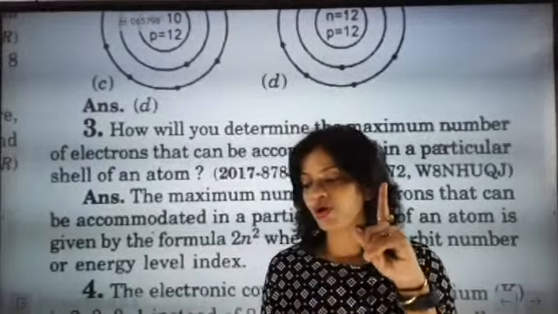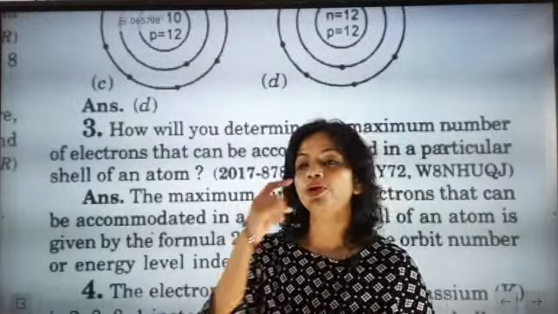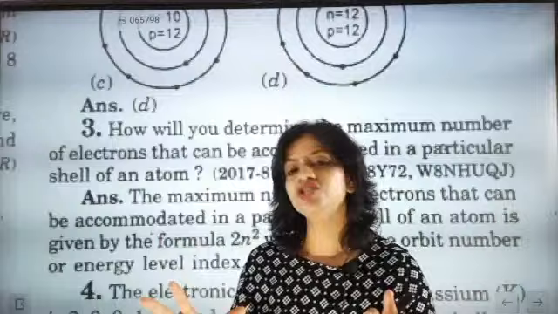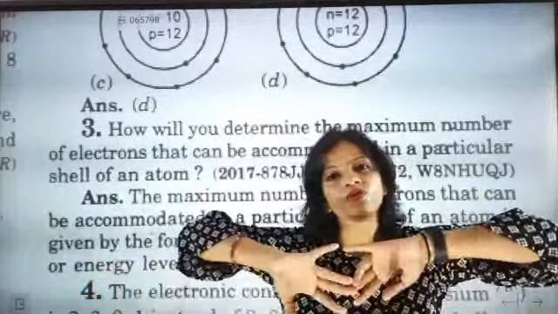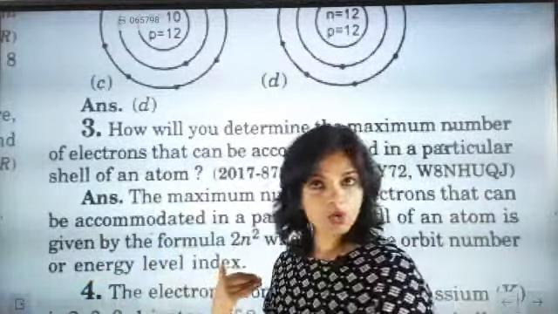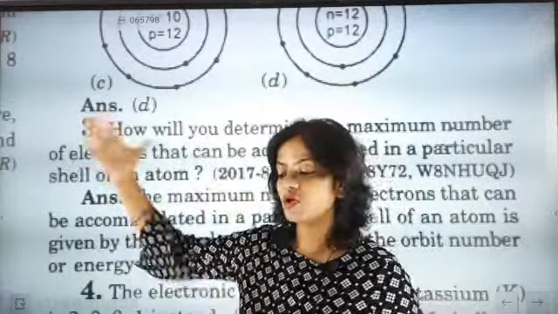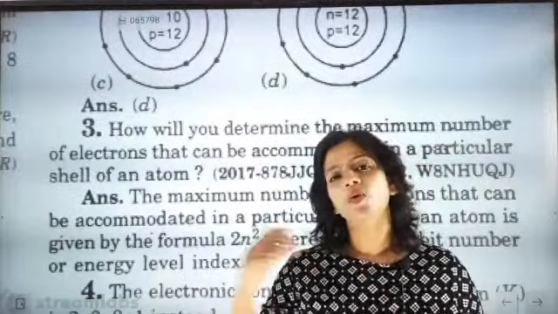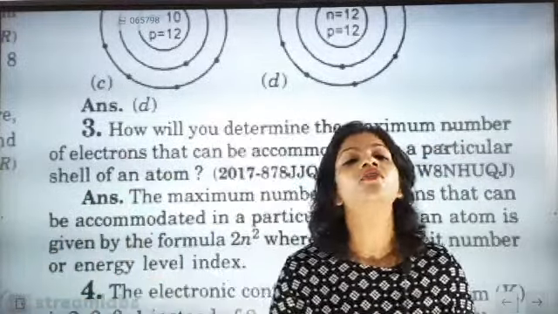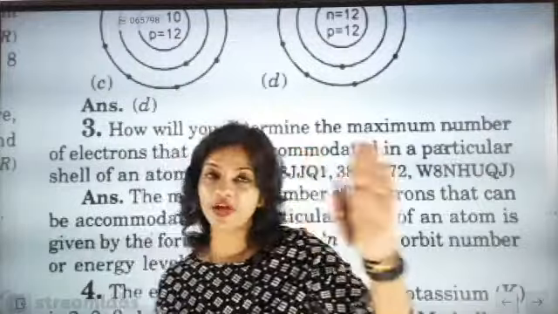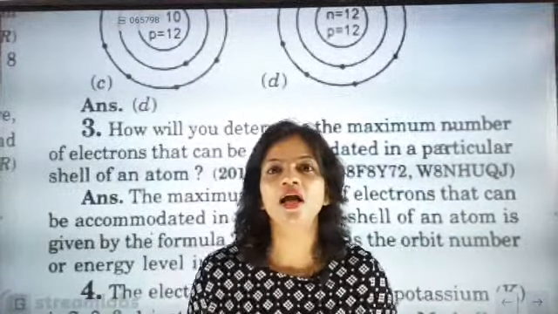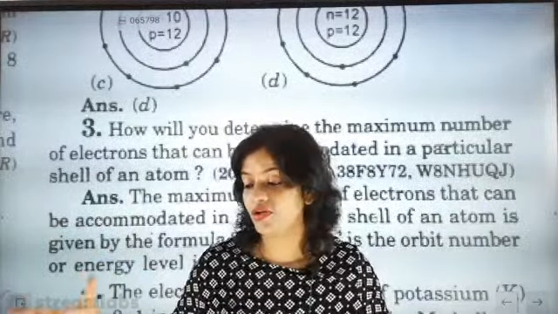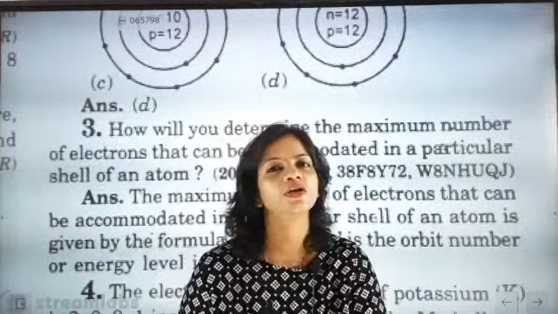And one more important point to be noted. Whenever we start filling electrons, we fill electrons from lower energy level to higher energy level. So the more we go out from the atom, the energy level keeps on increasing. So the one near the nucleus will have a lower energy level. The one which is far away from the nucleus will have a higher energy level. So this is a very important point. Always children are having confusion that the one which is very near to the nucleus has a very high energy level, because it is very near to the nucleus. No, that's not the truth.